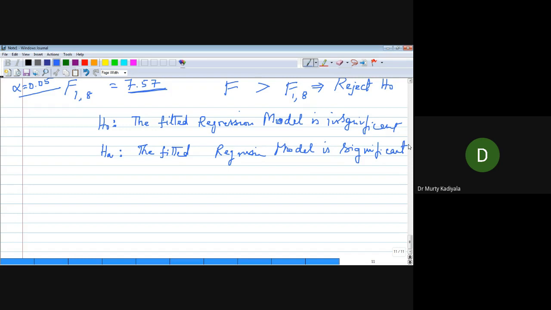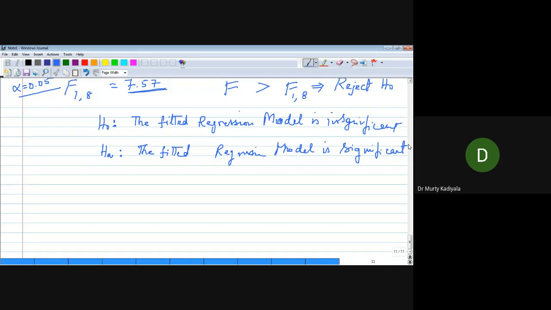Now, what is the conclusion you give? You have rejected H naught. If you reject H naught, the regression model is significant.